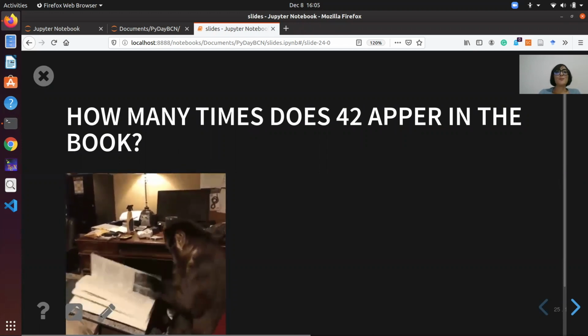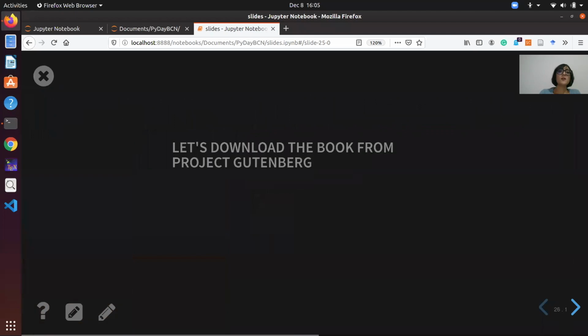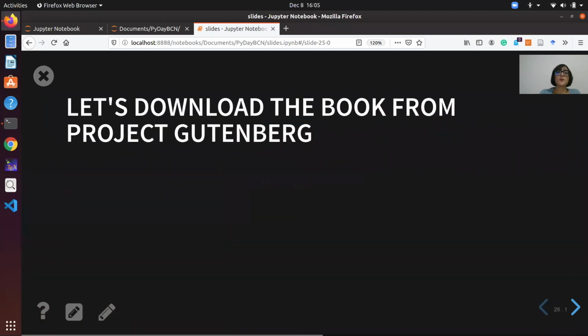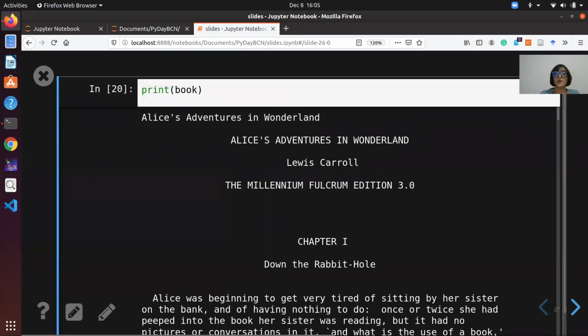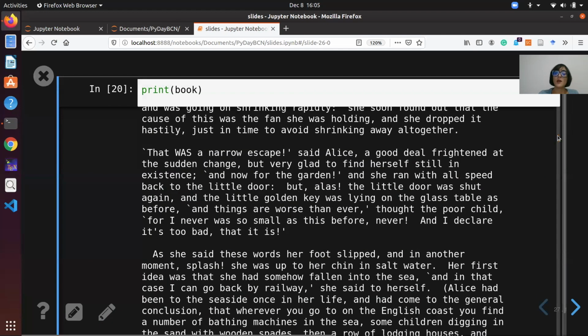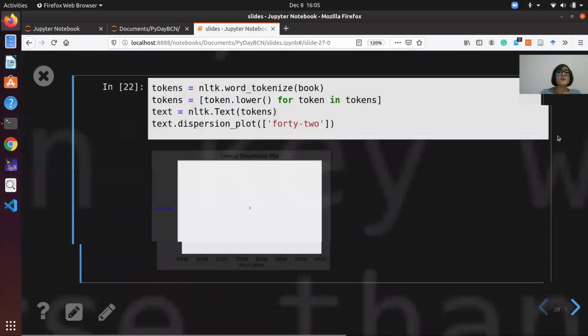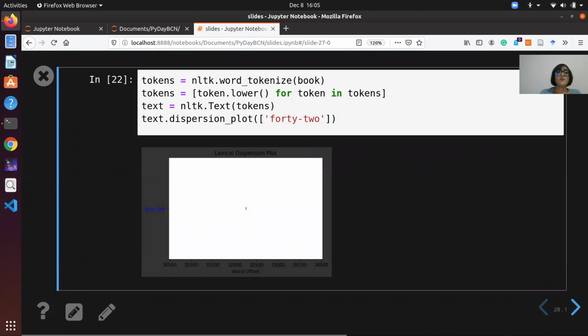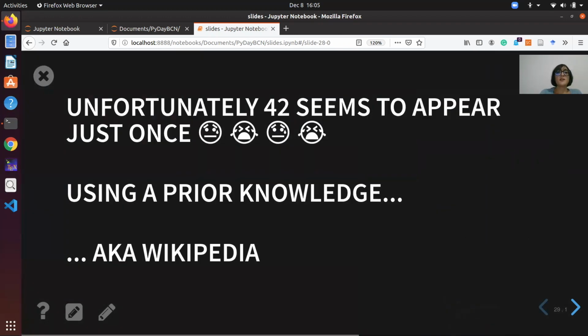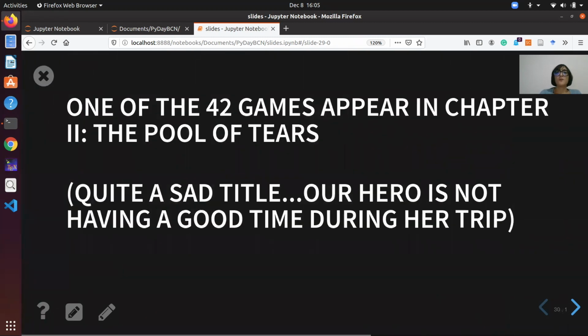Now we want to know how many times 42 appears in the book. So first of all, we download the book from Project Gutenberg, as you can see here. Then, using some NLP toolkit, we plot the frequency of the word 42. As you can see, at first look, the word 42 appeared just once. But using prior knowledge or Wikipedia, one of the riddles containing 42 appears in chapter 2, The Pool of Tears.